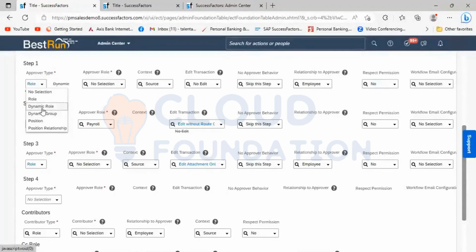What is the approval type? Is the user mapped to the approval type under the dynamic role or not? That will help us investigate and explain to the customer the reason why the workflow is not being triggered for that particular user for the approval. This is the high-level explanation which we have gone through in today's session.